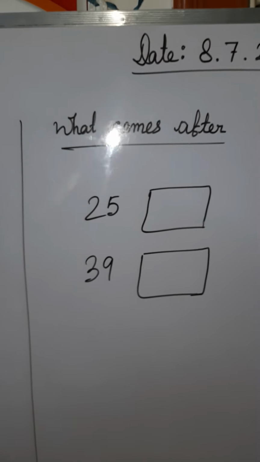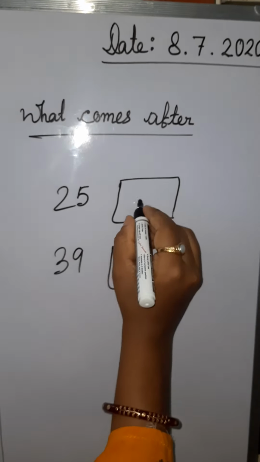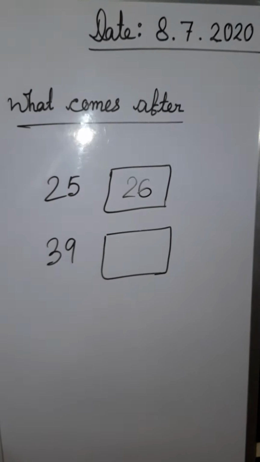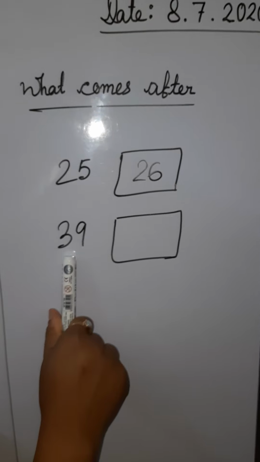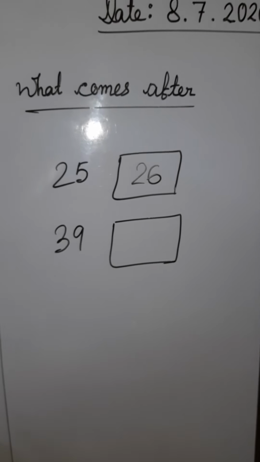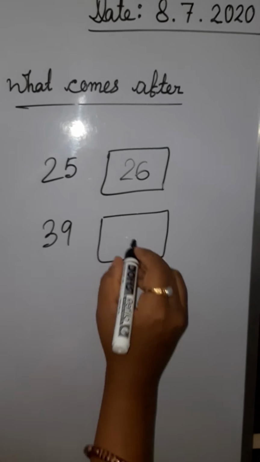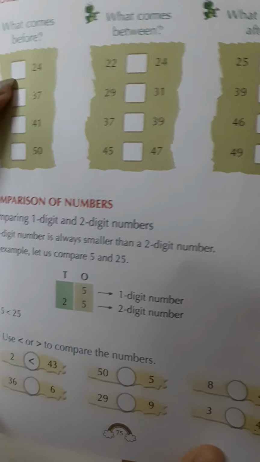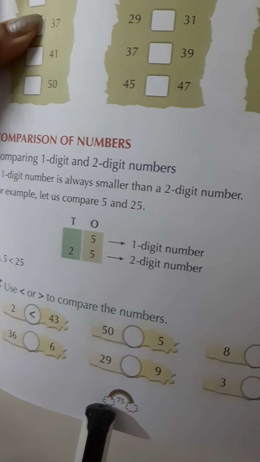After 25 is 26, we can easily count that. Then here it is 39. So we write the number after 39, that is 40. So my dear students, please follow the book page number 75 for your reference.